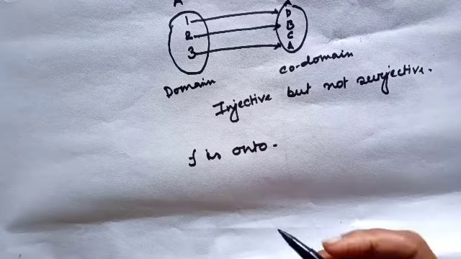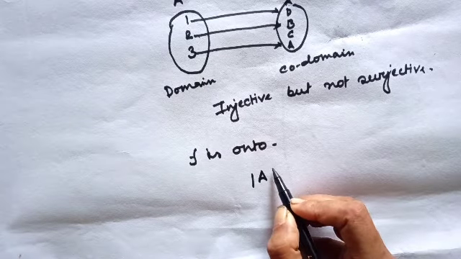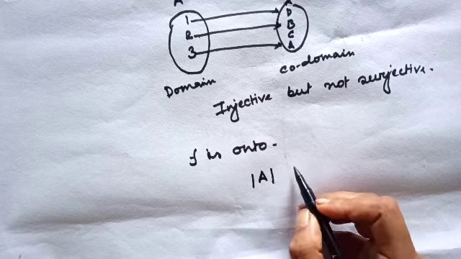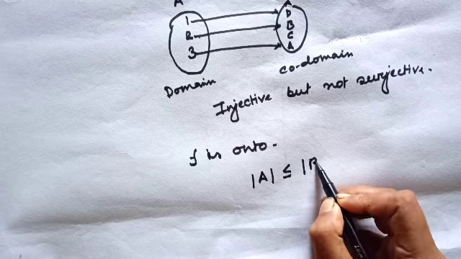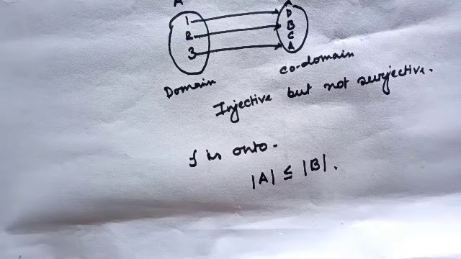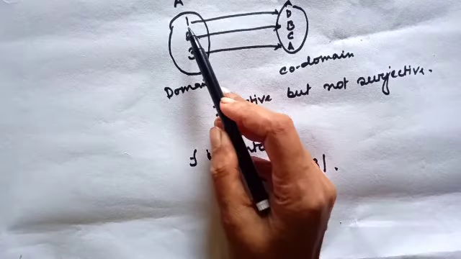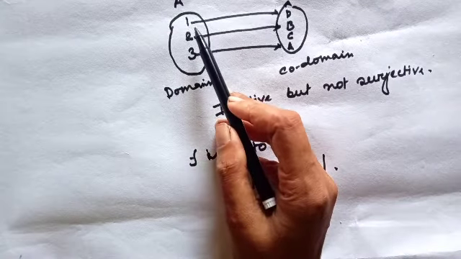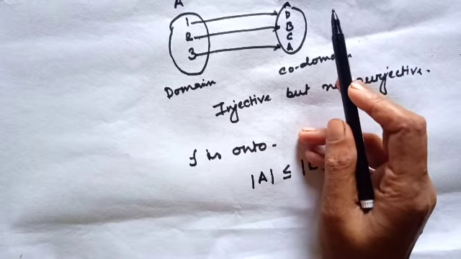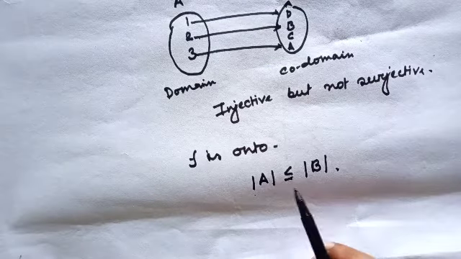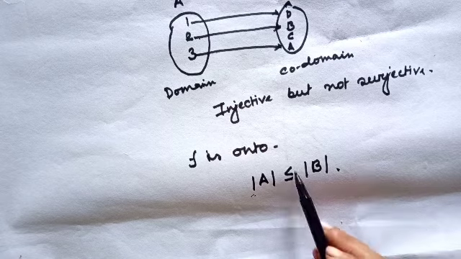Then the cardinality of A is less than or equal to the cardinality of B. That means the number of elements of the domain set is less than or equal to the number of elements of the codomain set. Then it will be onto. Just think, why less than?